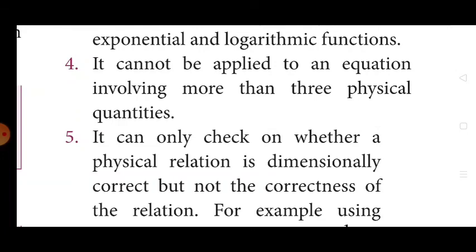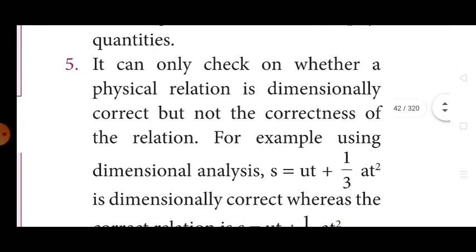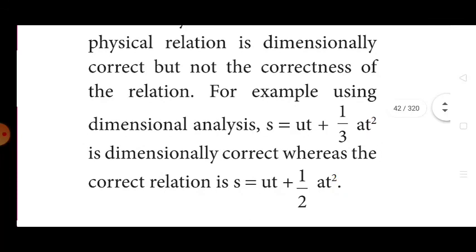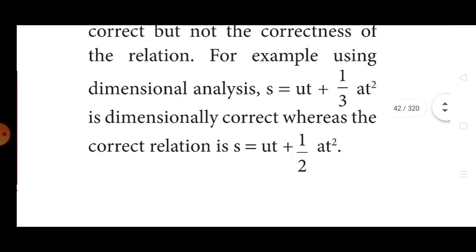It can say it is dimensionally correct, but we cannot say the relation itself is correct. For example, using dimensional analysis, S is equal to ut plus 1 by 3 at square, and the same formula S is equal to ut plus half into at square. 1 by 3, 1 by 2 are both dimensionless constants, so both derivations are dimensionally correct.